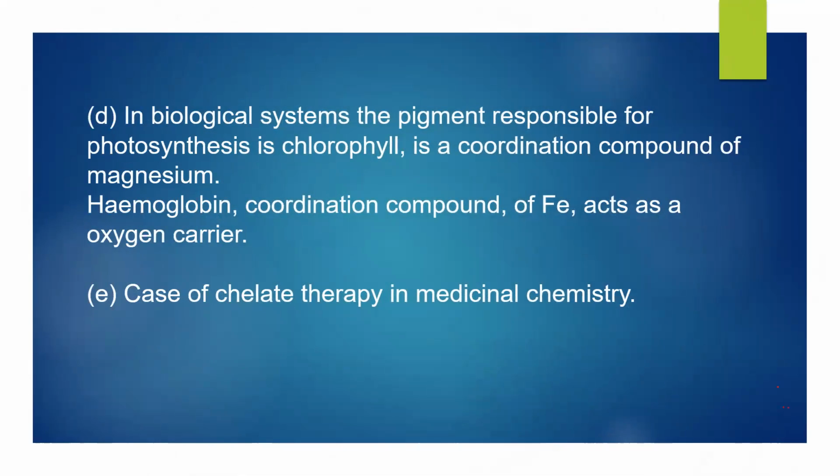In biological systems, the pigment responsible for photosynthesis is chlorophyll, which is again a coordination compound of magnesium. Hemoglobin, a coordination compound of iron, acts as an oxygen carrier. Coordination compounds are also useful in chelate therapy in medicinal chemistry.